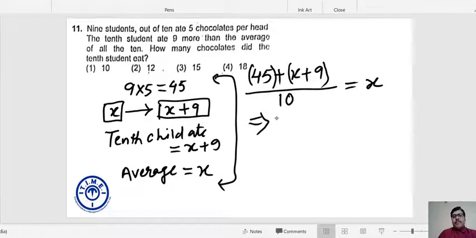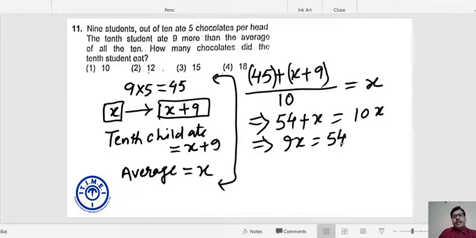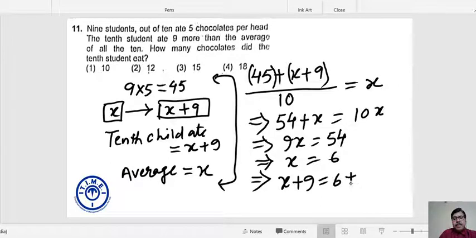So 54 plus X is 10X. So 9X is 54. So X is equal to 6. And we are required to calculate the number of chocolates consumed by the 10th student. The 10th student ate X plus 9, and X plus 9 is nothing but 6 plus 9, which is equal to 15. I hope this is fine.